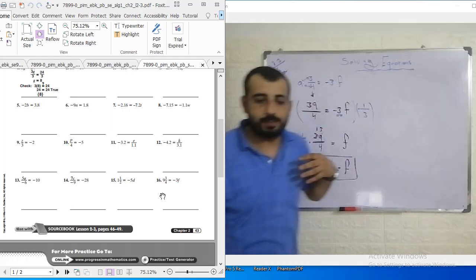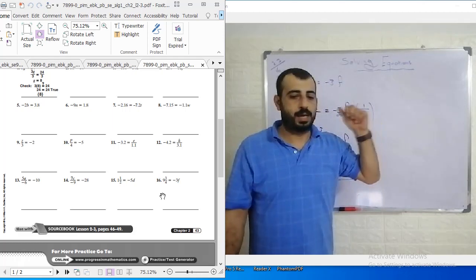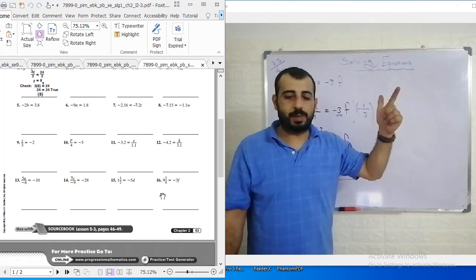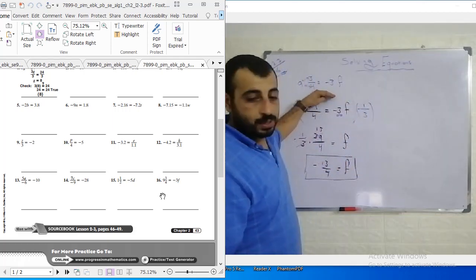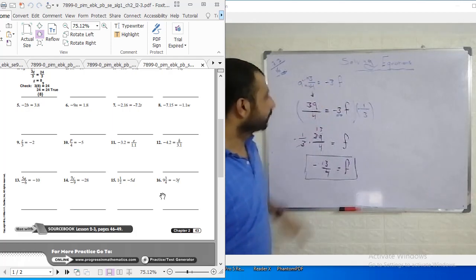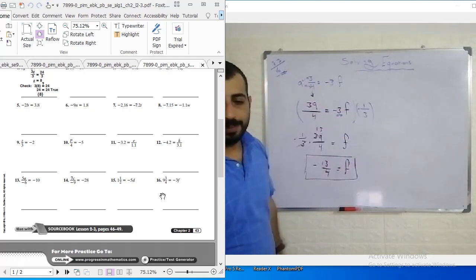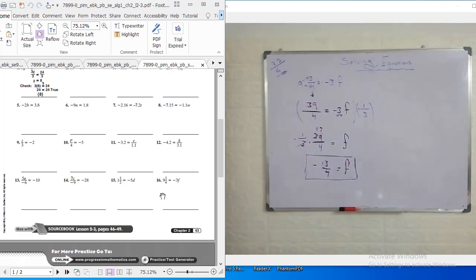As we said in the previous video, what do we need to do? Just 2 main steps. Isolate, then multiply by the reciprocal of the coefficient of the variable. So here there was no need to isolate, they were already isolated. Then we multiplied by the reciprocal and simplified the answer. Good. Let's go to lesson 2.4.